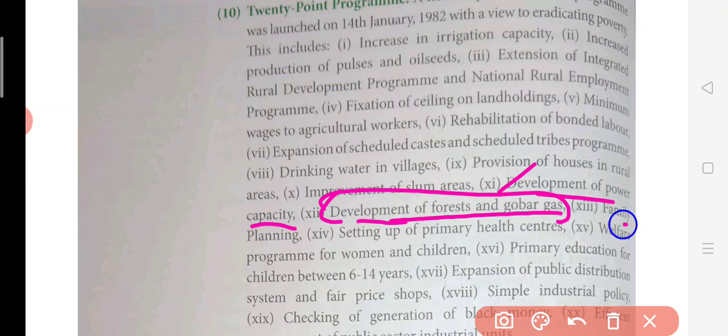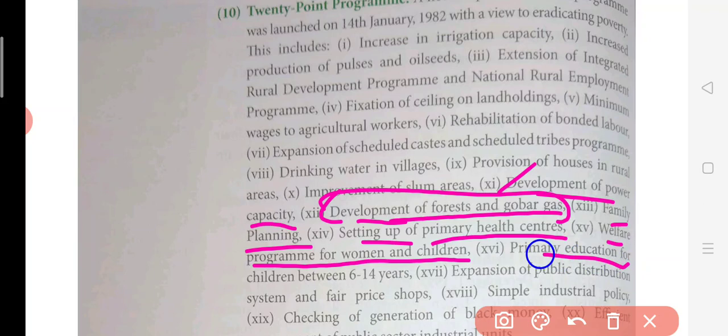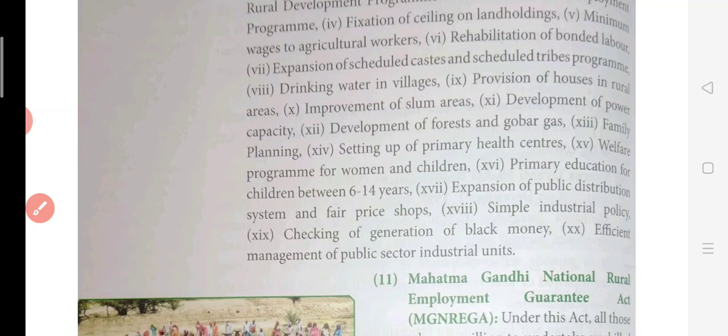Now family planning was taught, so not to have too many children in one family, this was told to them. Then setting up of PHCs, primary health centers, प्राथमिक चिकित्सालय were opened. There, doctors and nurses will be there who will take care of that. Then welfare programs of women and children: programs were started for women and for their children. Primary education was made compulsory for 6 to 14 years, so primary education was provided to children from 6 to 14 years.